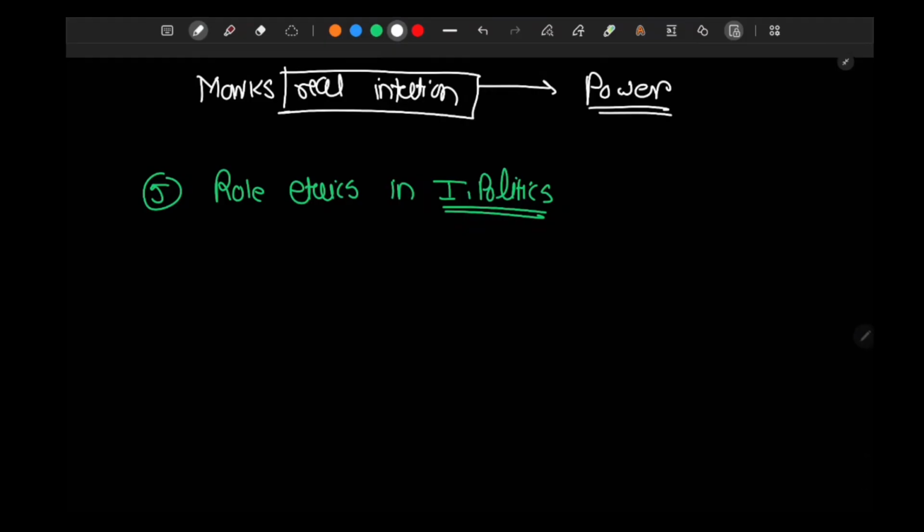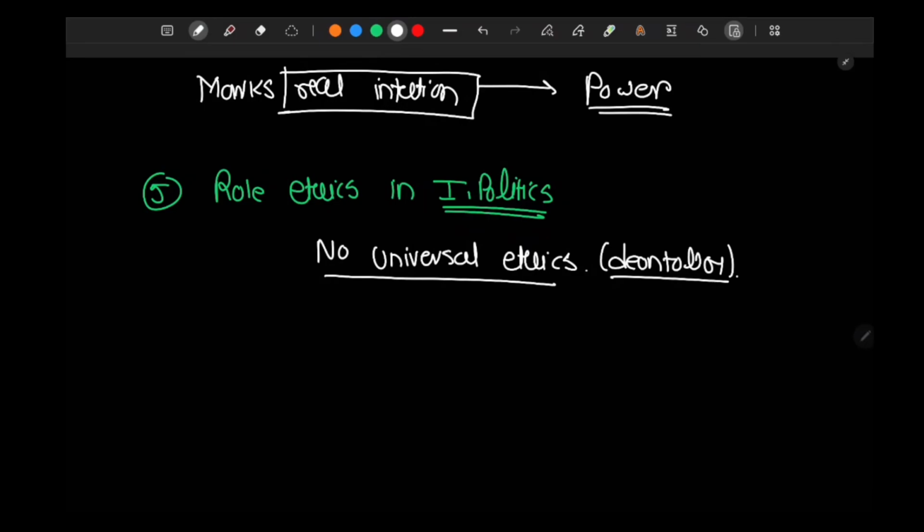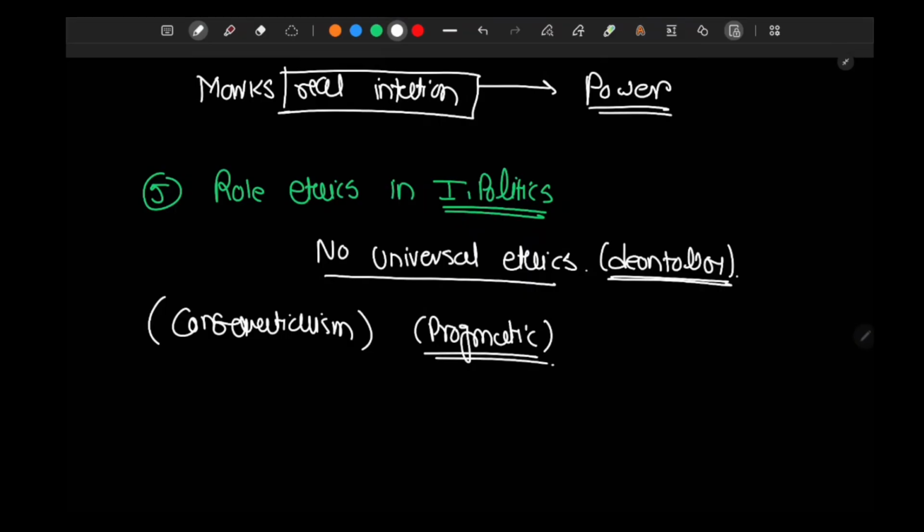Role of ethics in international politics is that there is no universal ethics, right? It is not deontological ethics. In international politics, deontology does not work, but what works is consequentialism. What works is pragmatic ethics. Pragmatic ethics. What does this mean? Right?